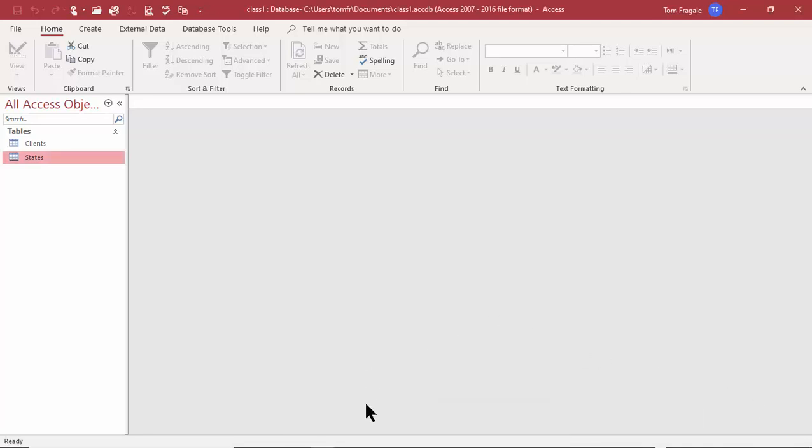Now, so far, we've been able to make the table from scratch, but many times you might have existing data, and I'd like to show you how to start to import existing data into your Access database.